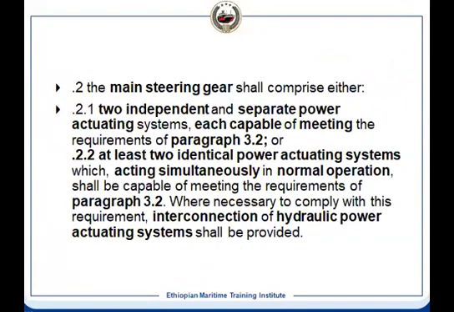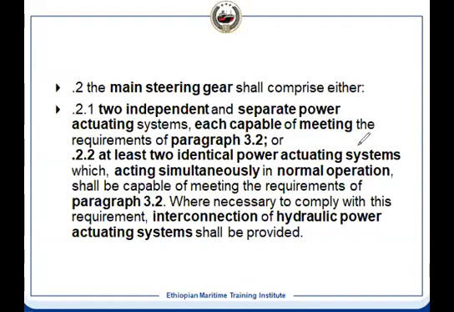In that case, we have the single failure criterion, but it is saying something else. What we have seen in cargo ships is that all the power units together should be able to perform this. But here it is saying that you have to have two independent separate power actuation systems, each capable of meeting this. And this is called 100% redundancy.